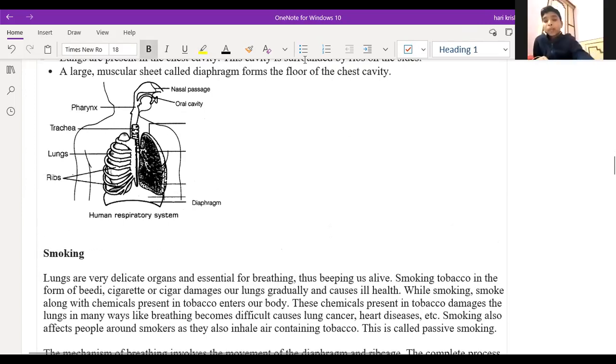Respiration is a chemical process, sir. Yeah, respiration is a chemical change only. It's a chemical process, and breathing is a physical process.